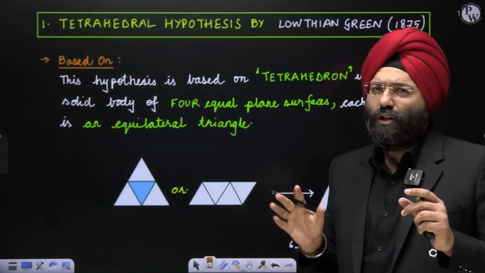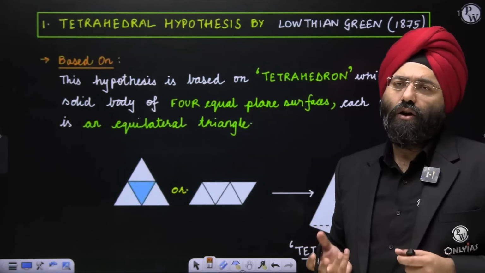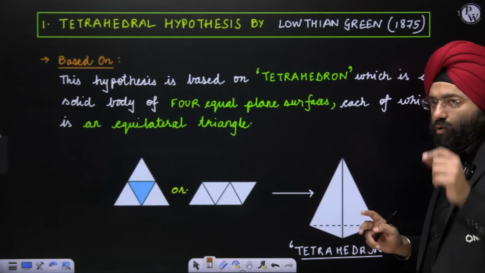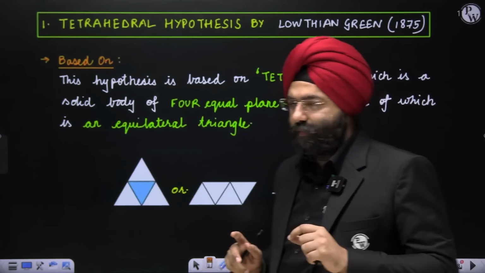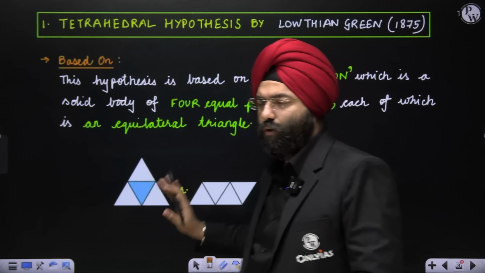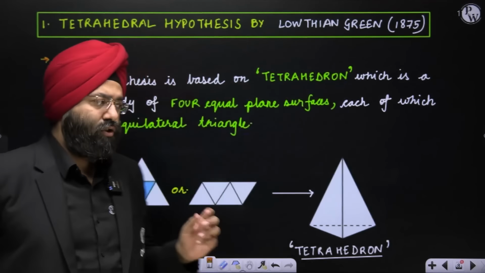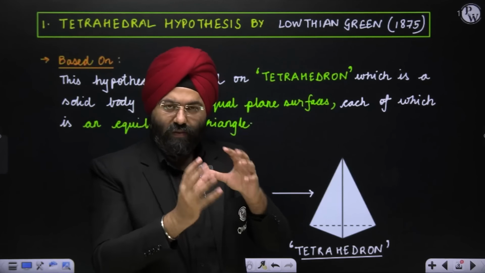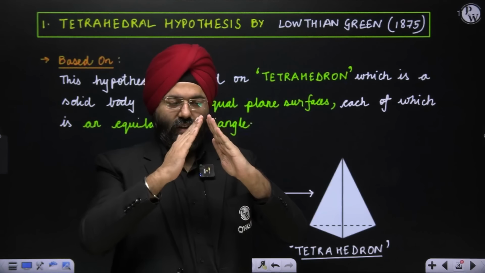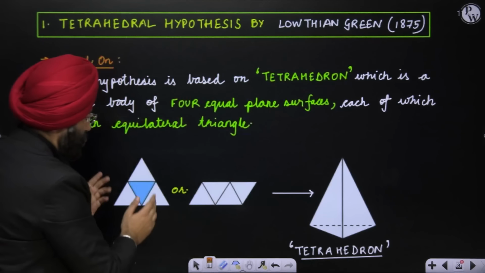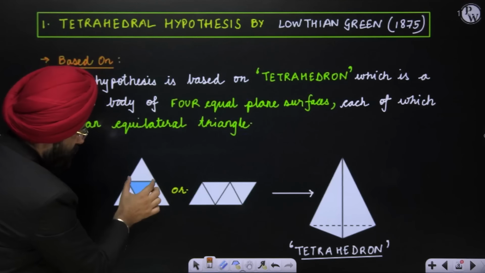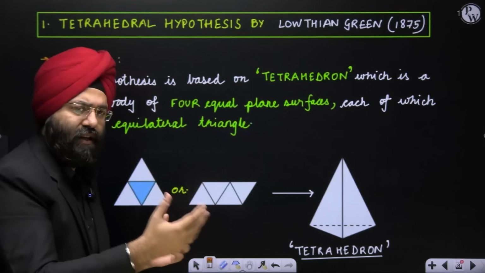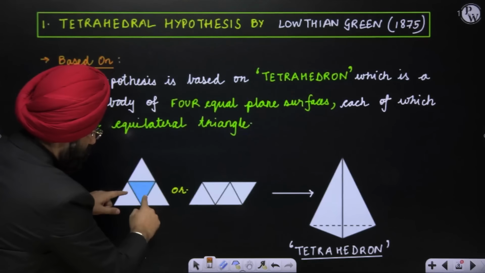Now, please remember, in order to understand what the tetrahedral hypothesis is, this is a diagram that I have made in front of you. You should first understand what the diagram is. Leave these two for 2 minutes. Let us assume you have a 3D figure in which there are, let us say, 4 triangles. Supposing you have a cardboard box. Let us make it clear. You have a cardboard box which is in triangular shape.